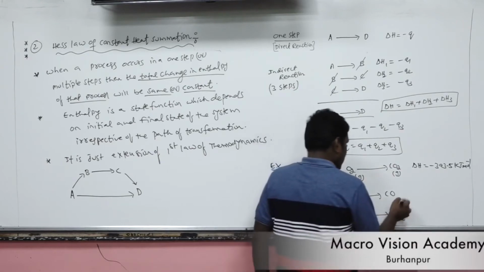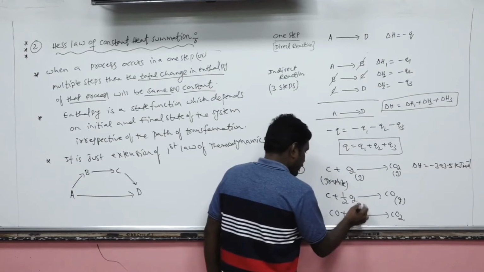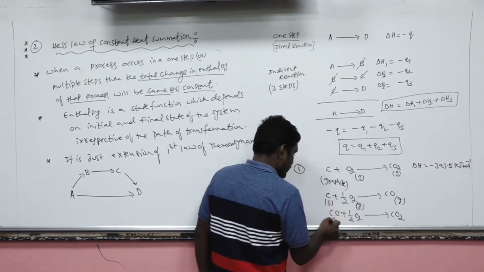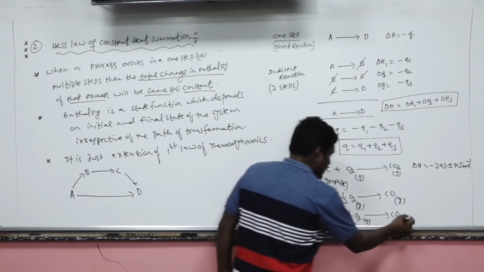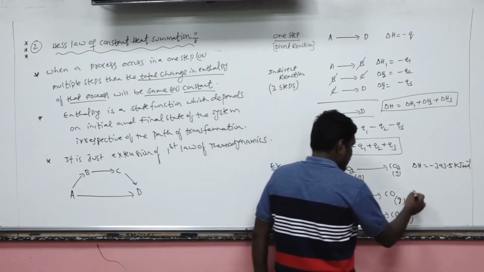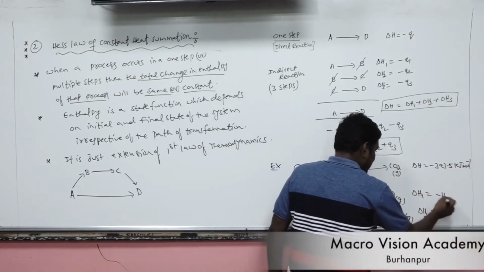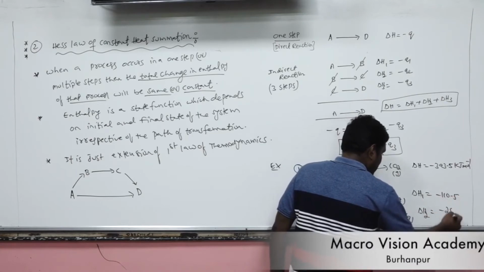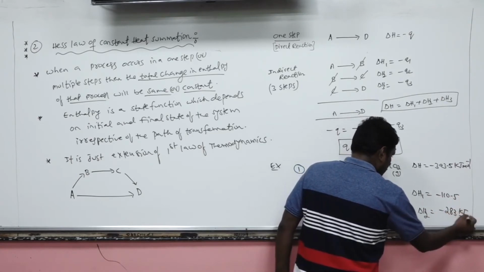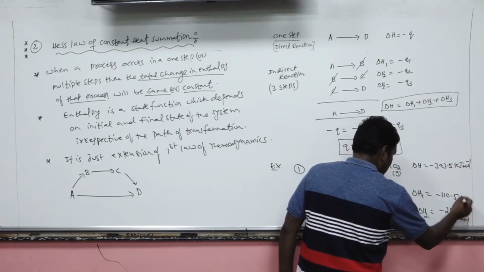Now, the enthalpy change in each step, let's suppose this is delta H1, this is delta H2. Here minus 110.5 and minus 283 kilojoule per mole.